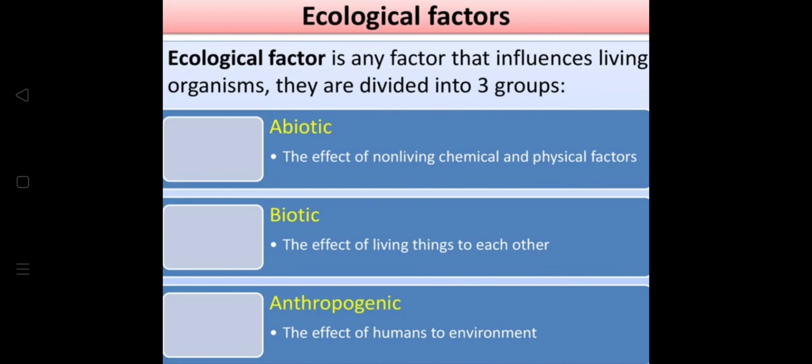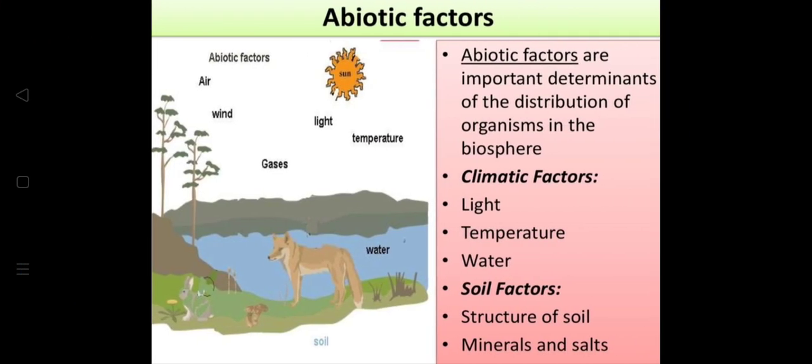How do we create an effect on the environment? Through our own actions. The abiotic factors. So what are abiotic factors? The abiotic factors are important determinants of the distribution of organisms in the biosphere. I repeat again, if you look at this, air, wind, gases, water, soil, temperature, these all come under abiotic. They are non-living. The climatic factors are the light, the temperature, the water. The soil factors are the structure of the soil, minerals and salts.